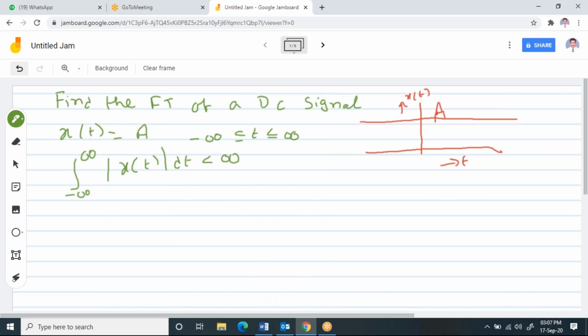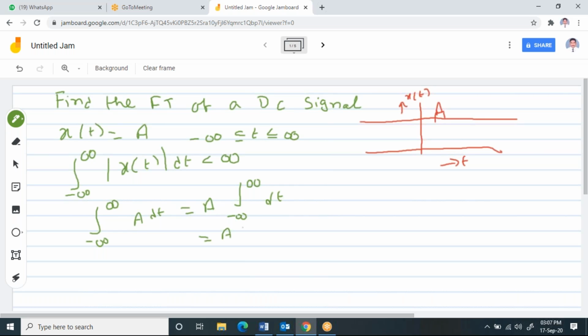Since here our x of t is A, I can write integral from -infinity to +infinity of A dt. Now if you solve it, what will happen? Since A is constant, you can take it outside, and when you integrate with respect to t, you write A times the integral from -infinity to +infinity of dt.